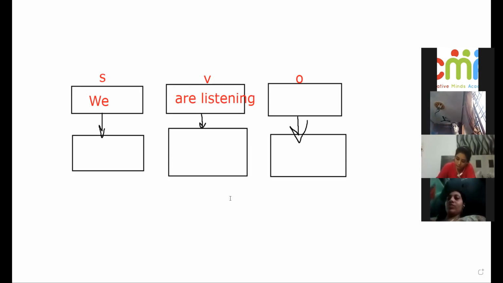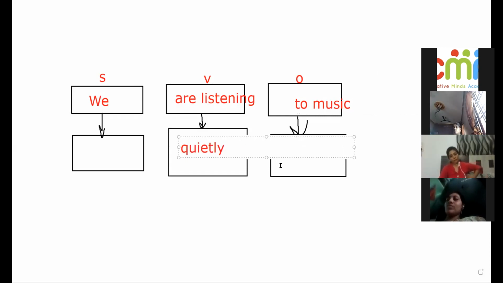Something like that. It's not an object, no? I didn't get the sentence. Okay, for example, we are listening to music. Okay, music will come here. Now, if suppose the sentence is we are quietly listening to Indian music.